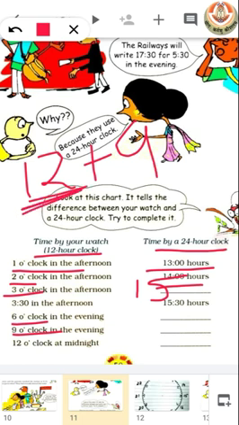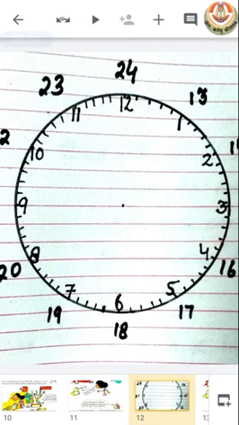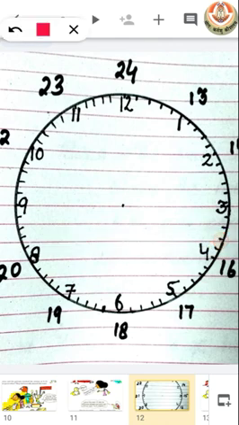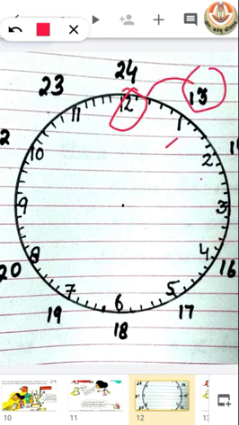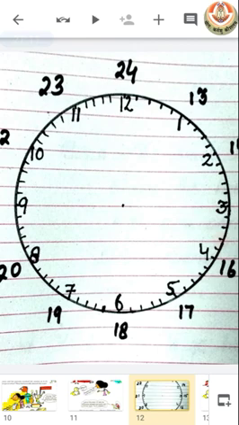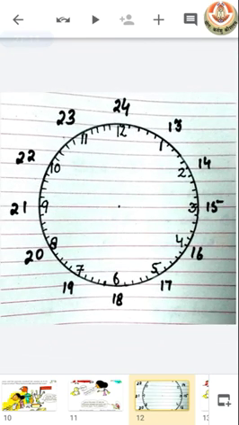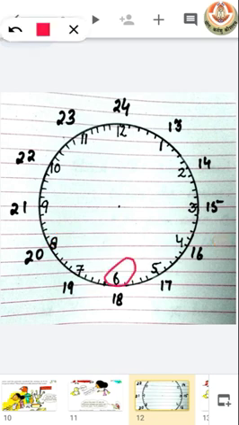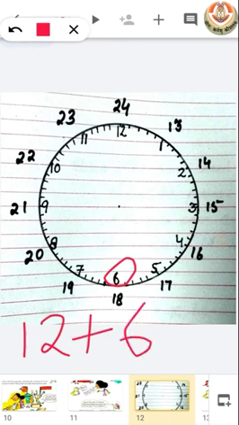Why do we have to add every number with 12 to get the 24-hour system number? Because after 12, our new numbers will start. After noon 12, we have 13, 14 for 1, 2, 3. So if we have to write 6 of evening according to the 24-hour system, we just have to add 6 with 12 and we get our answer 18.